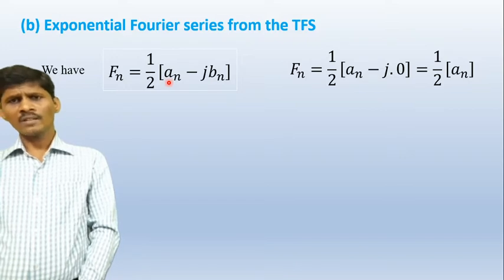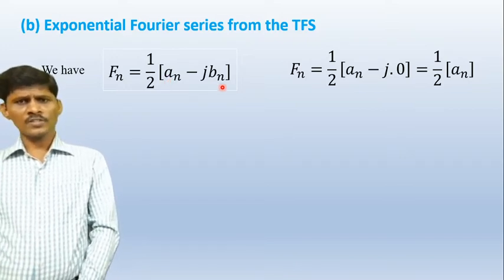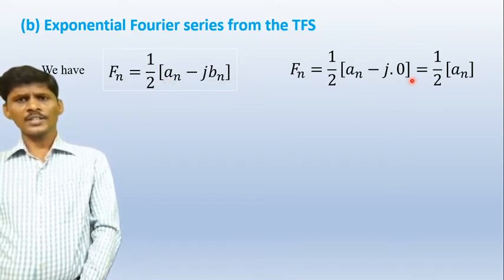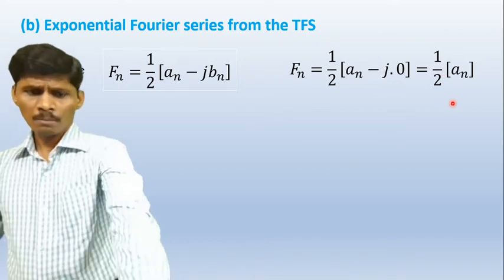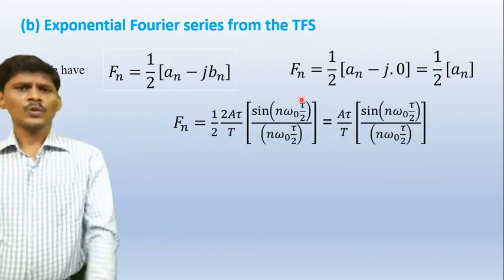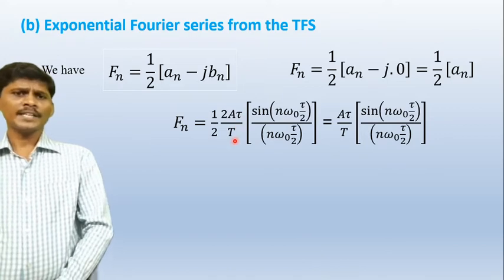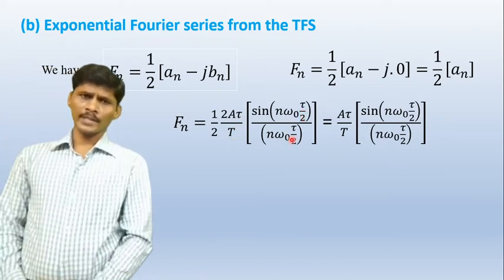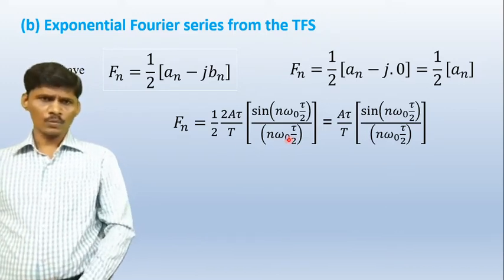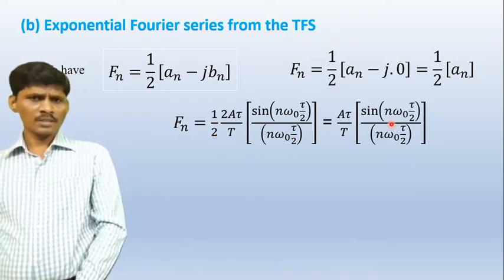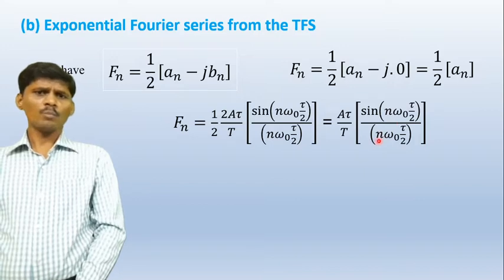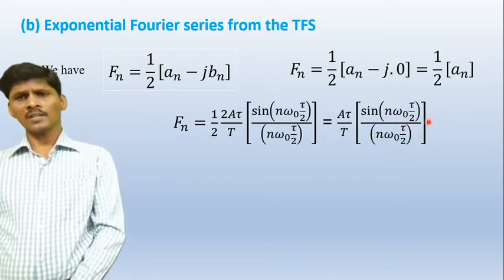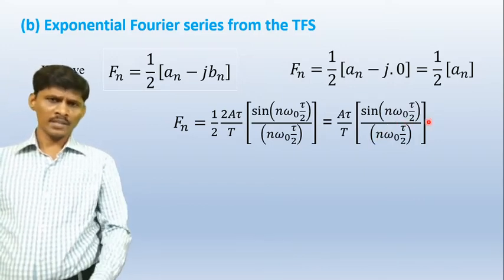The bn value is 0, so an minus j into 0 gives an by 2. But an is 2A tau by T sin of n omega naught tau by 2 by n omega naught tau by 2, divided by 2. So 2 is cancelled, and the remaining equation is A tau by T sin of n omega naught tau by 2 by n omega naught tau by 2.